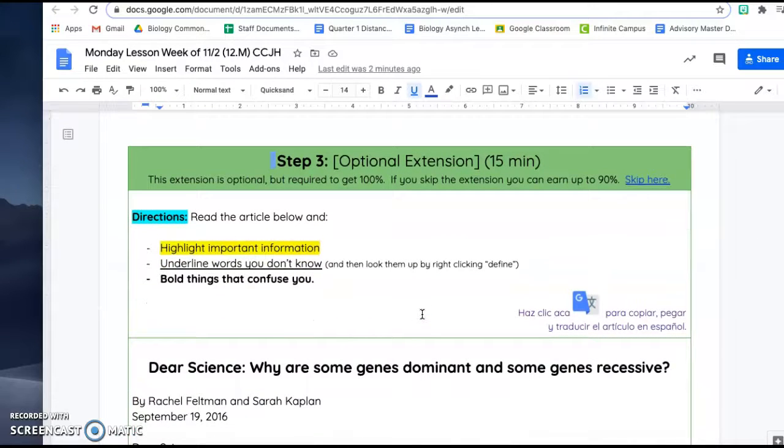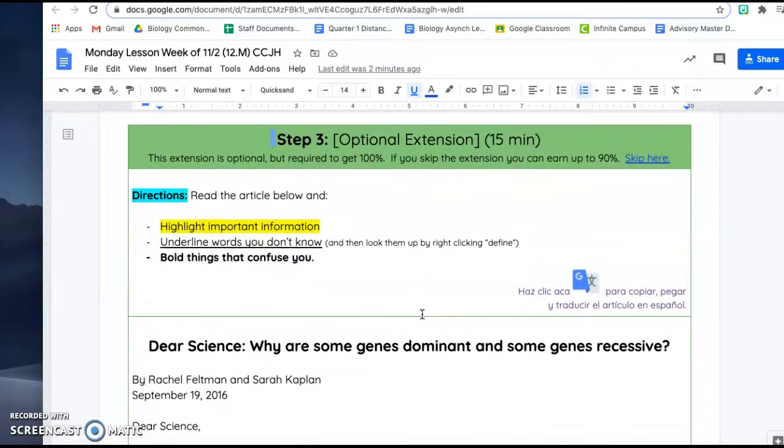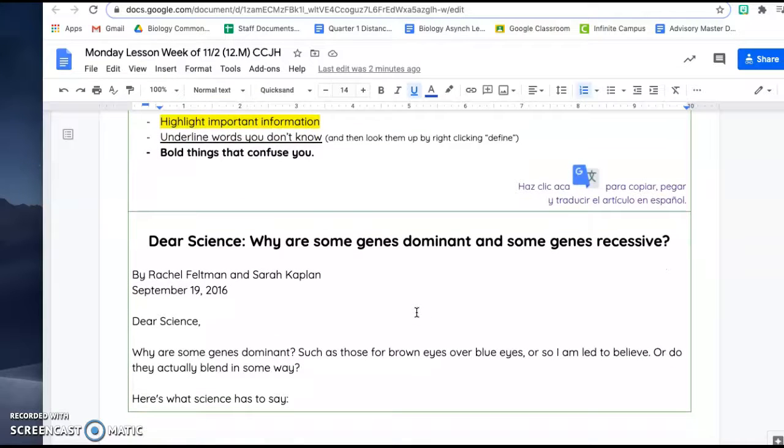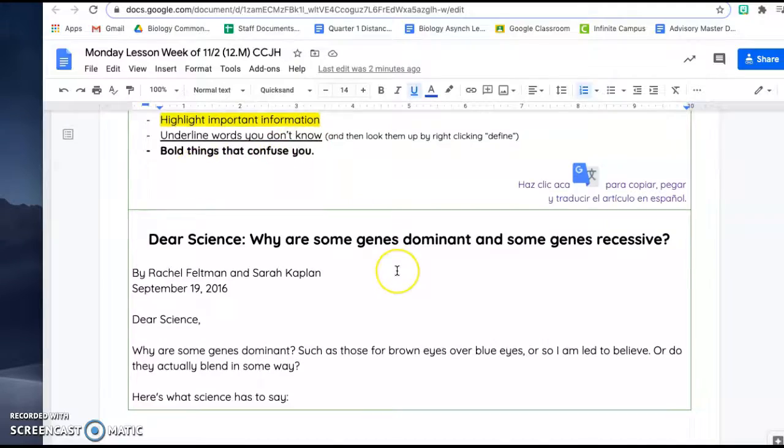Step 3, this is the optional extension. You will be reading this article and you highlight important information, underline words you don't know, and bold things that confuse you.